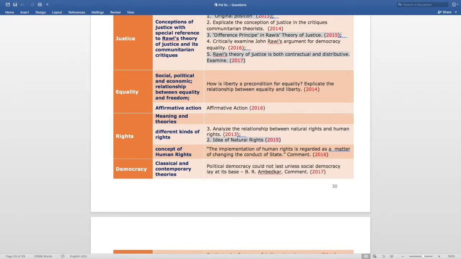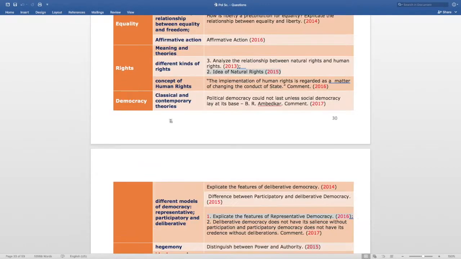The next question is affirmative action. This is asked in 2016. The next question is: analyze the relationship between natural rights and human rights. This is asked in 2013.